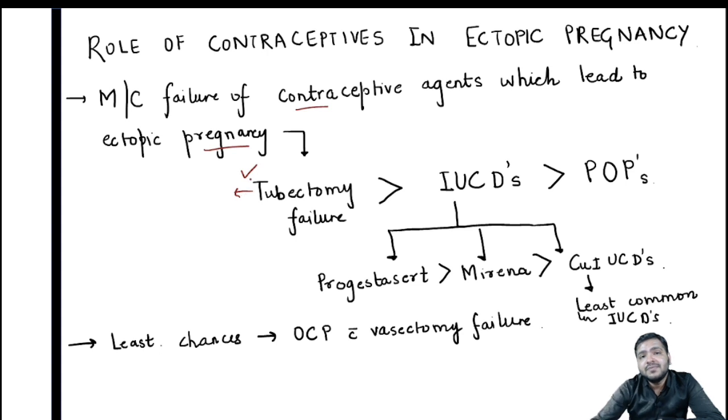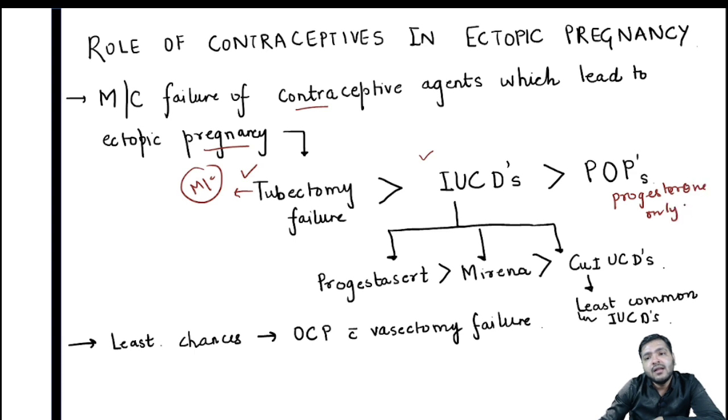Okay, fallopian tubes. What is the most common reason for tubectomy failure? Basically it is the identification of the wrong structures in the surgery. Even if the tubes are not identified correctly, it can lead to tubectomy failure. So tubectomy failure is the most common one, followed by intrauterine copper devices, followed by progesterone only pills.